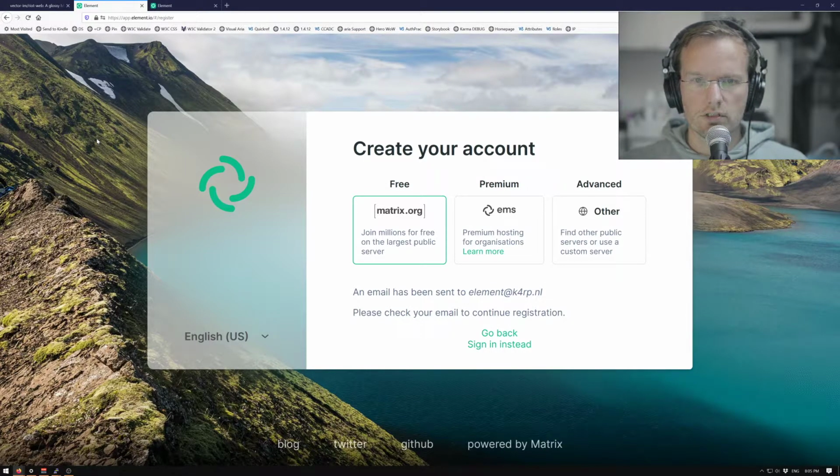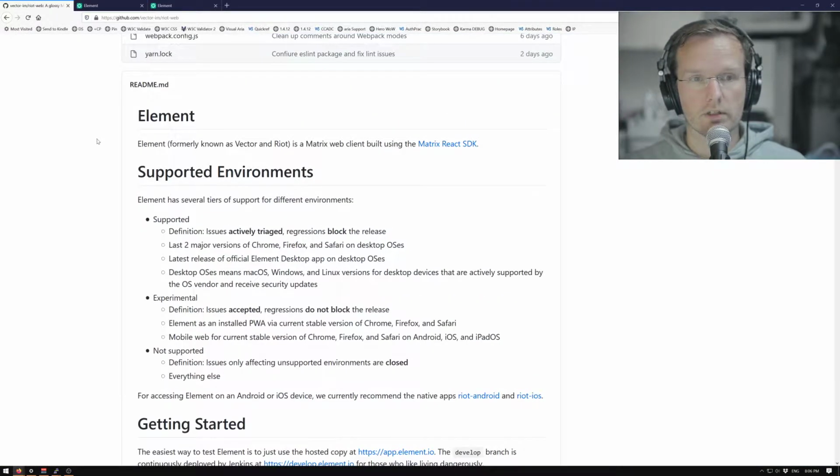All I know so far is that it's a bit like Slack, except it's open source, which is of course a big improvement. And another client that I know that's in the same field is Mattermost. Discord is of course also very popular among gamers. We've already looked at Discord, and this one was called Vector or Riot, but it's now called Element. And it's a Matrix web client built using the Matrix React SDK. So it's made with React. We're going to look at the web version. They even say what they support, which is rather nice.